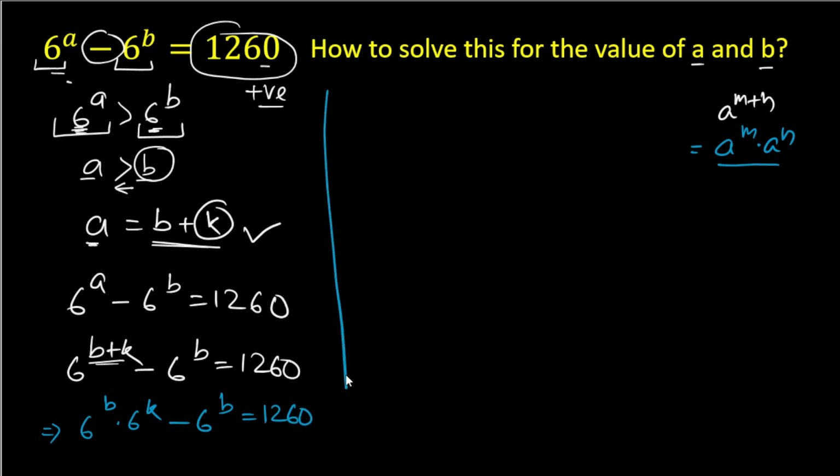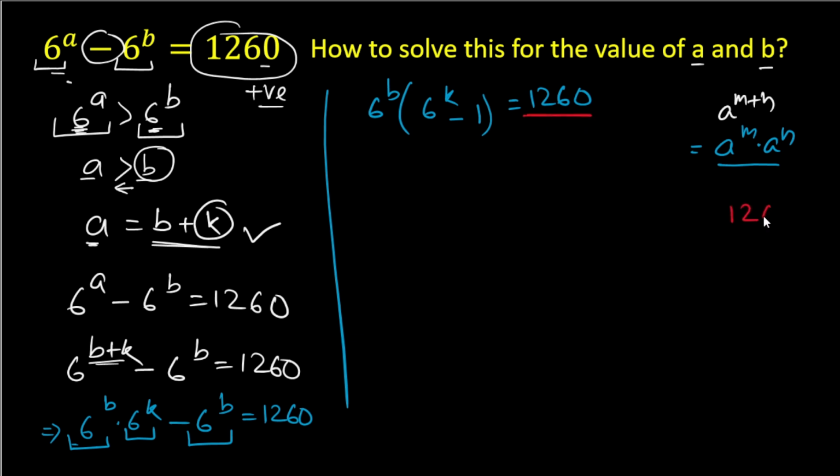Now from this expression 6^b is common. We can take 6^b common, and the remaining in the first part is 6^k, and minus, and here it is 1. So 6^b times (6^k - 1) is equal to 1260. And now in the next step we will factorize 1260.